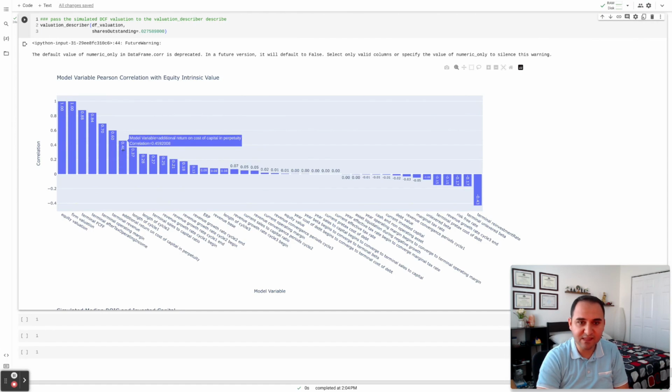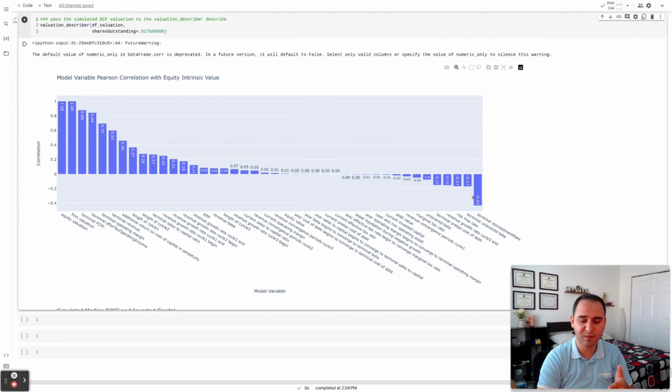So if this is going to impact my valuation a lot, maybe I want to double check my additional return on capital in perpetuity. Did I have a good assessment? Did I put a number in there that is reasonable? Maybe I should stress test it, or maybe I should put more standard deviation around it, or maybe I should use a different distribution. So this chart is going to be useful in thinking about your choice of distributions and how to stress test them. So I covered the positive side. The same thing holds true on the negative side.